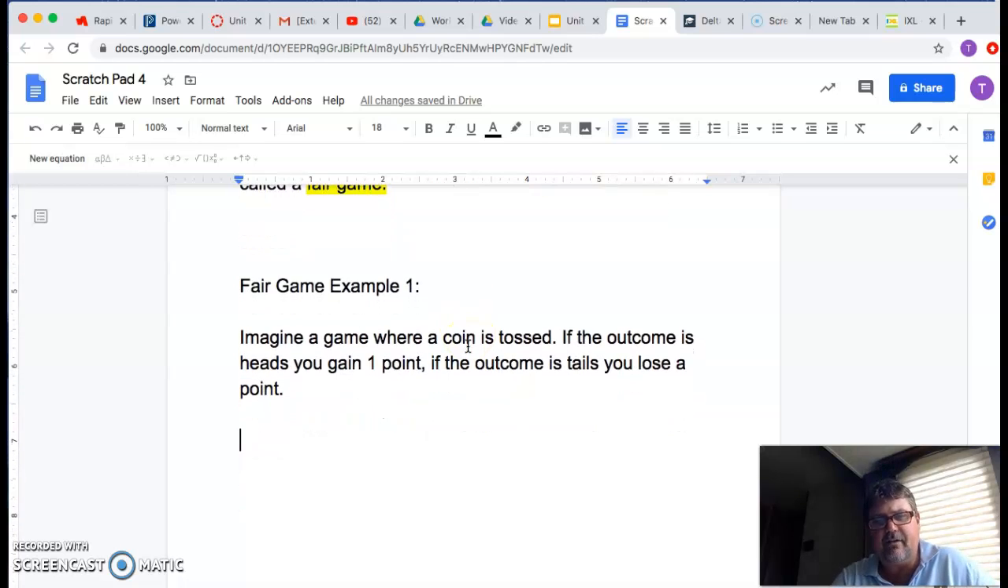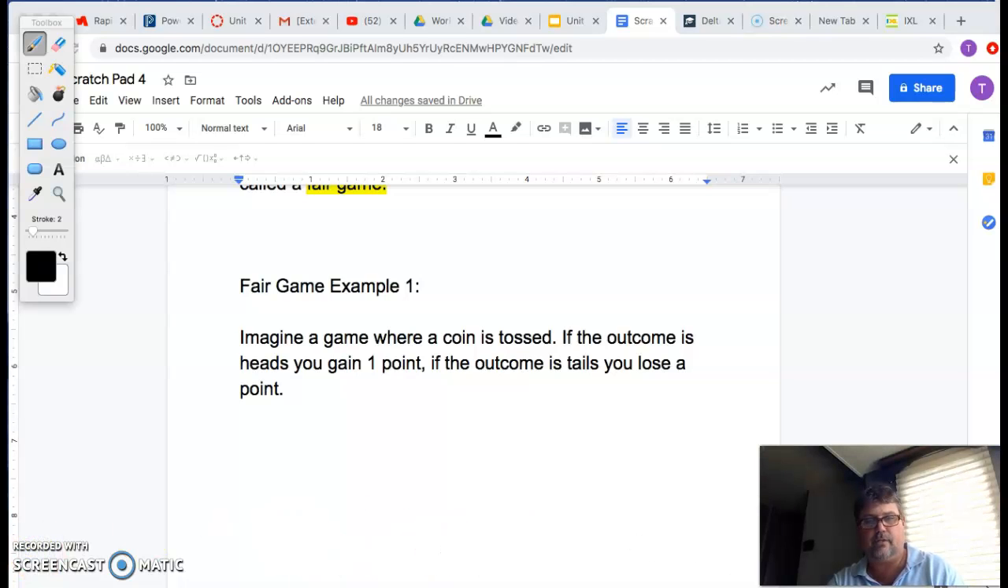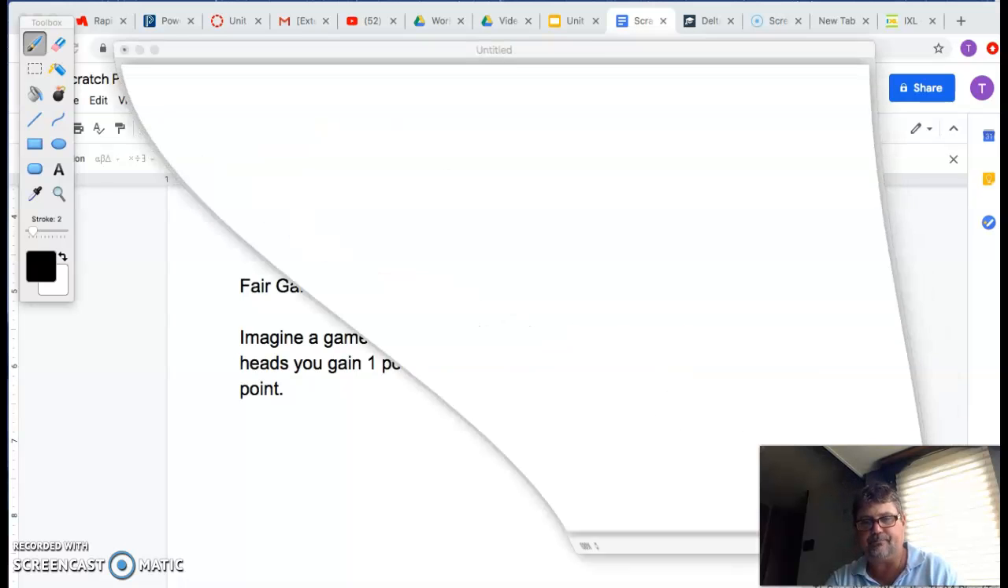All right, so here's my fair game example. It's a very simple one. I think it's a good one. A football game has a coin toss, right? And that tells who takes the field and what order they do so. So it says, imagine a game where a coin's tossed. If the outcome is heads, you gain a point. If the outcome's tails, you lose a point. All right, does this sound fair? Well, according to this theorem, let's see how it would work out.